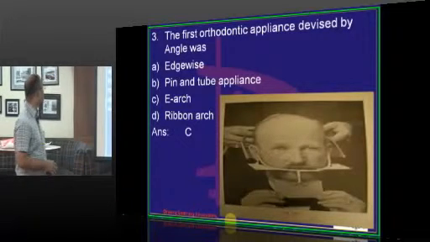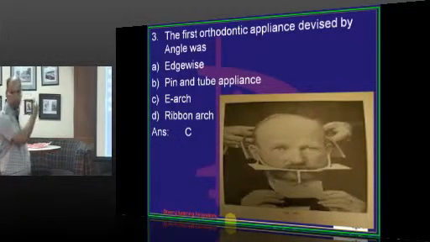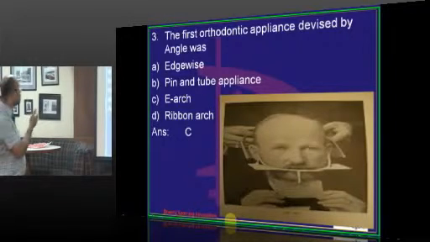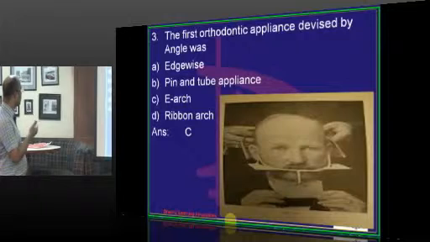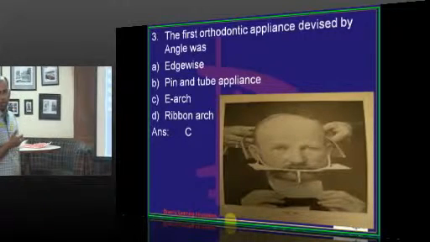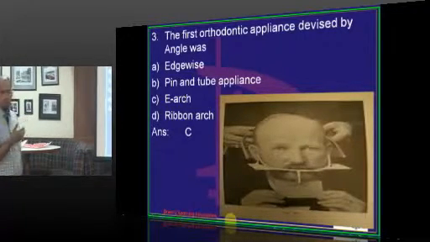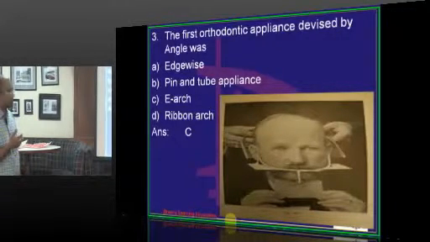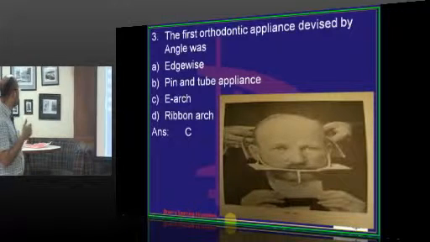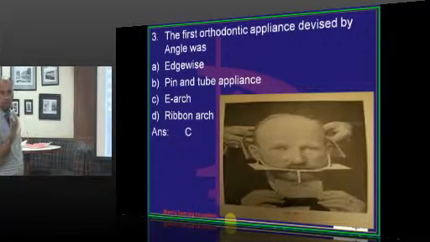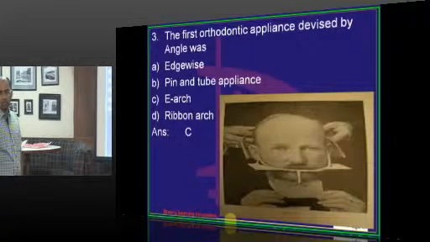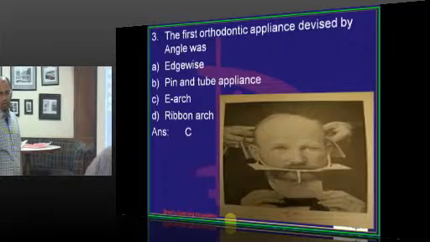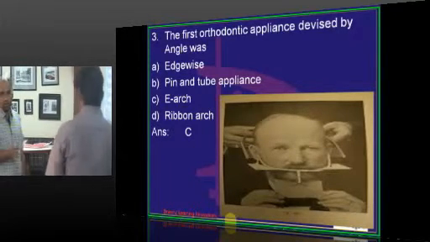The first orthodontic appliance devised by Angle: Angle devised all of these, but among these which was the first orthodontic appliance? Angle devised edgewise, pin and tube, E-arch and also ribbon arch. That is, E-arch is the expansion arch, and this was the first appliance which Edward Hartley Angle has given. Later after this he has given the pin and tube and then ribbon arch and finally the edgewise. Now edgewise is modified, and latest what we currently use is the straight wire or PEA, which is a modification of the edgewise.